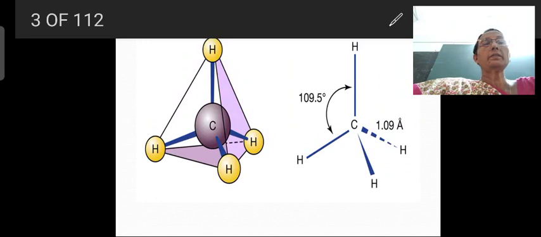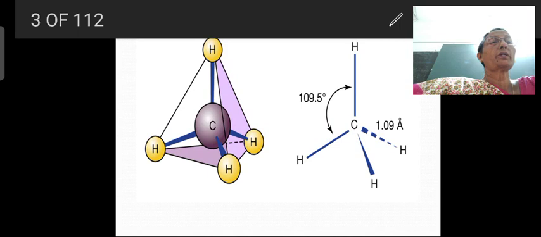Carbon atom at the center, and then you will have 4 hydrogen atoms at the 4 corners. That is the 3-dimensional model. And in the other one you can see the skeletal structure having only bonds. Carbon atom at the center, 4 hydrogen atoms at the 4 corners, right? And what is the bond angle of methane? In between 2 hydrogen atoms there is the carbon atom, so the H-C-H bond angle is 109 degrees, that is 109.5 degrees.